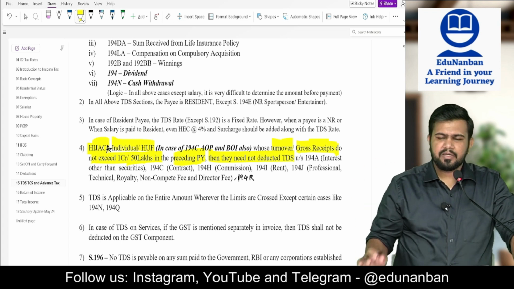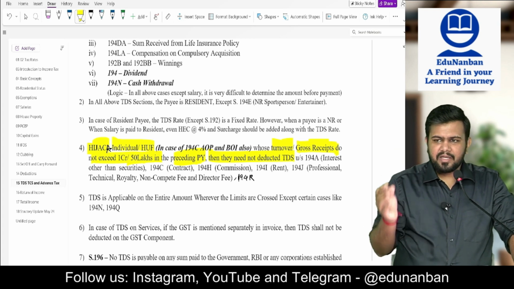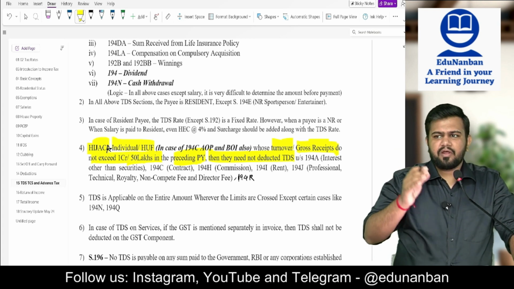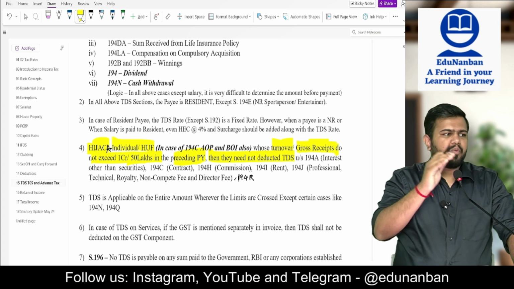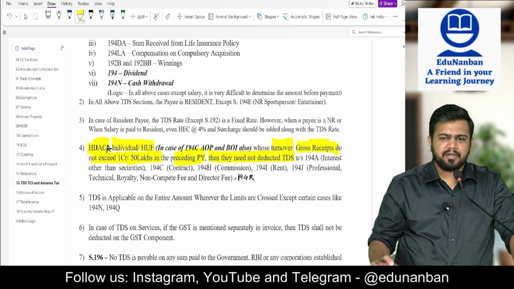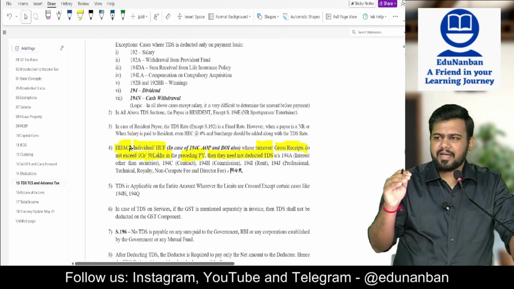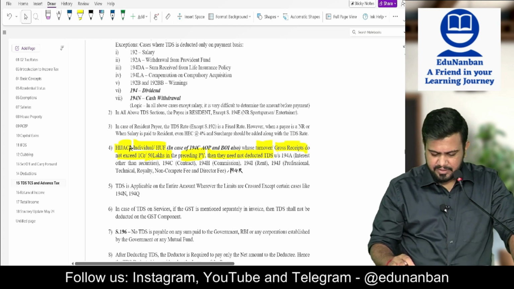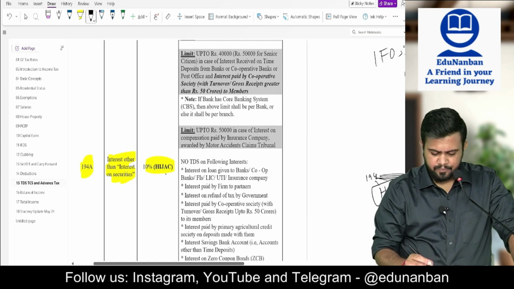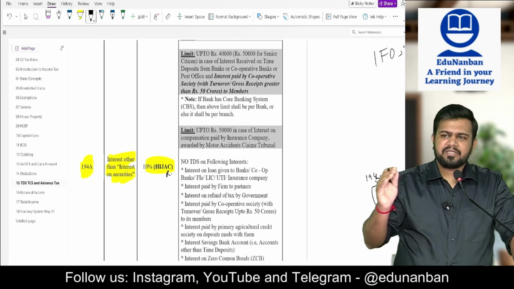or perquisite. So 6 sections, if an individual or HUF is there and their turnover or gross receipts is up to 1 crore or 50 lakhs as the case may be, then they need not deduct the TDS in the preceding previous year. So here also this is covered. 194A is covered under HIJACR.